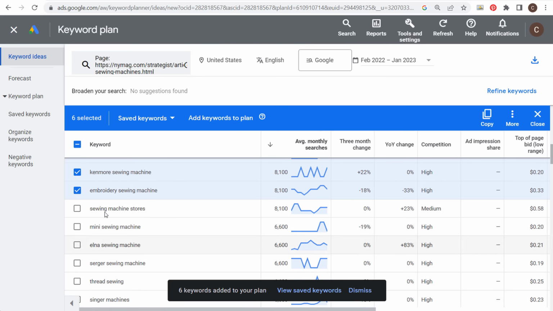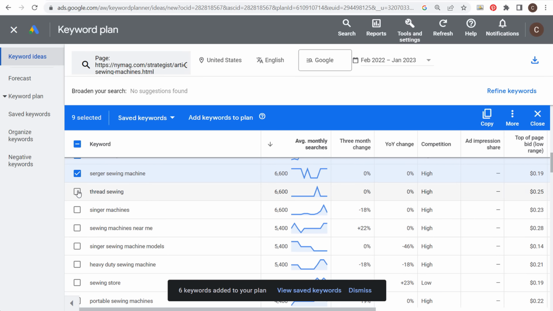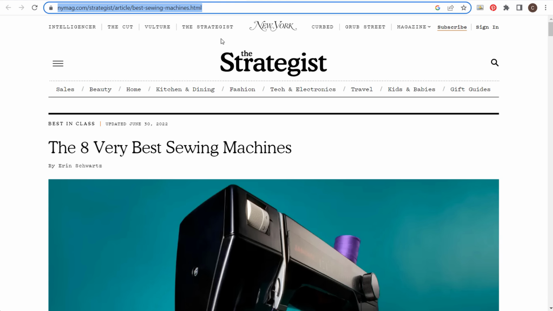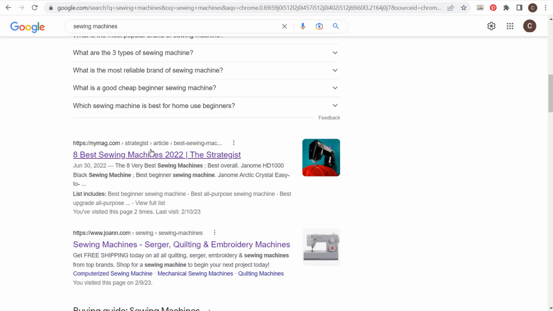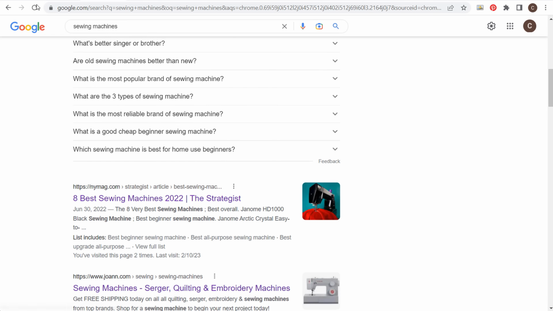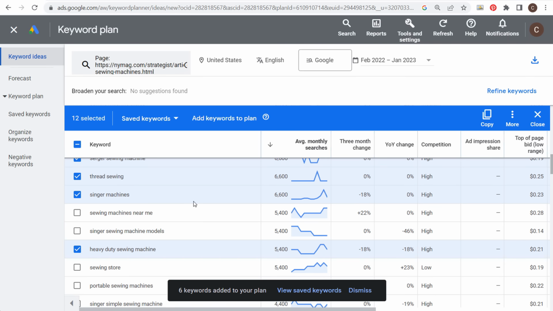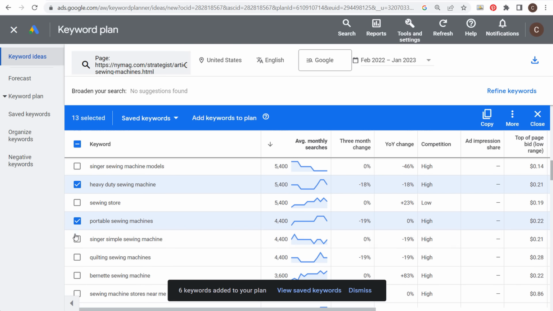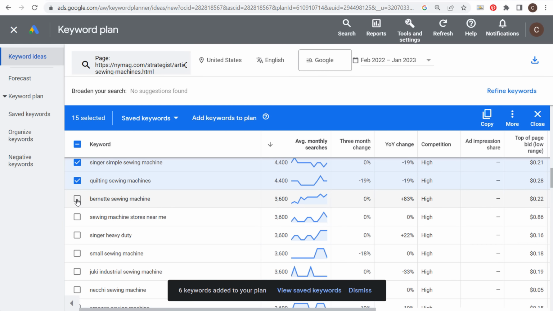So Singer heavy duty, we may have added a lot of these keywords already, but these are all really good keywords that we want to make sure that we're targeting. So basically what you're doing is you're saying, okay, let's take and find some of the top keywords from the page that is ranking in the second overall position for the main keyword we're targeting. So sewing machines, this is the second overall result after the advertisements and after these questions. So this is definitely a page you want to learn from and understand some of the different keywords that this page is targeting.